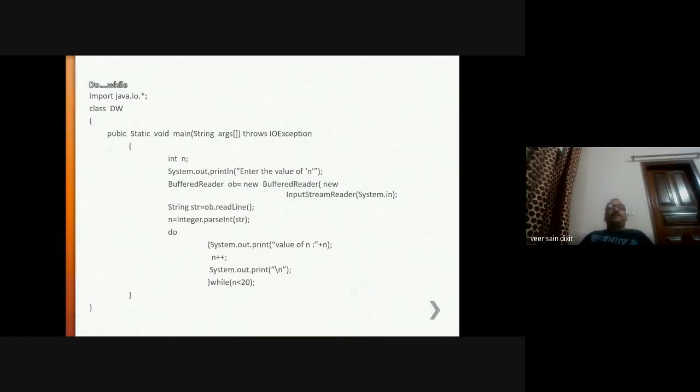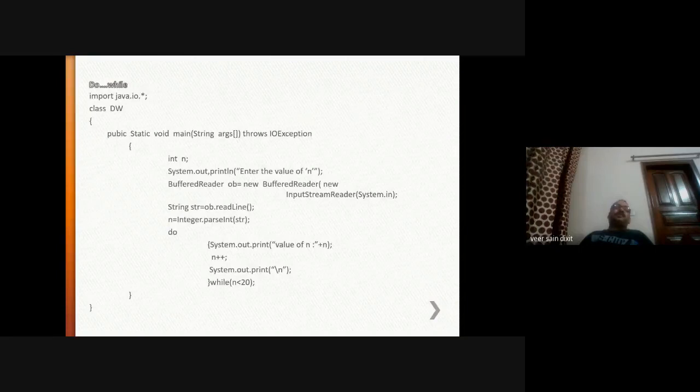What is the difference between the do while and while loop? What was the syntax of the while loop? While expression, then set of statements. It means that the execution of the set of statements will be dependent on the expression value. The set of statements will be executed till the condition is satisfied. In do while, the syntax is first do, set of statements, then the expression. The expression value will be checked last.